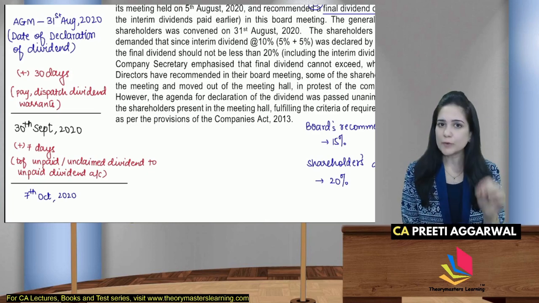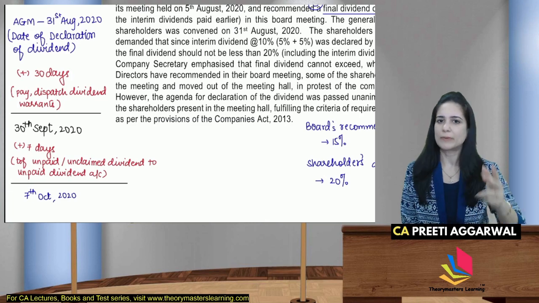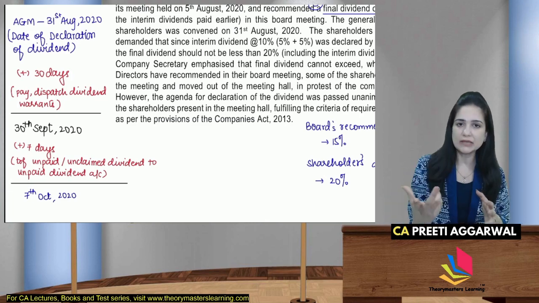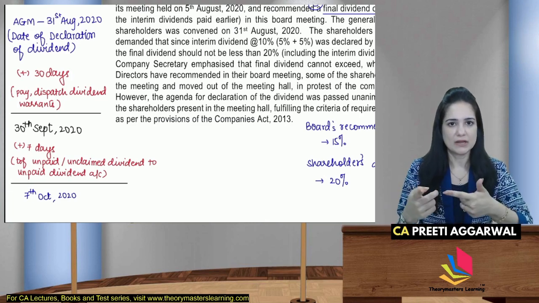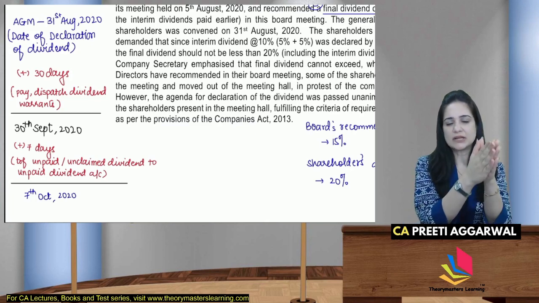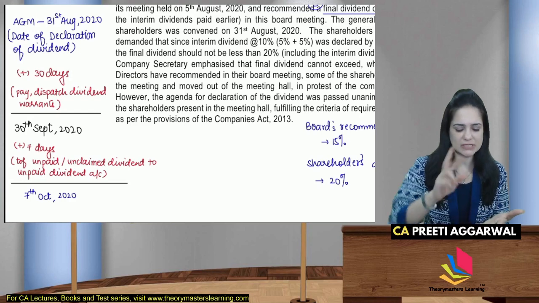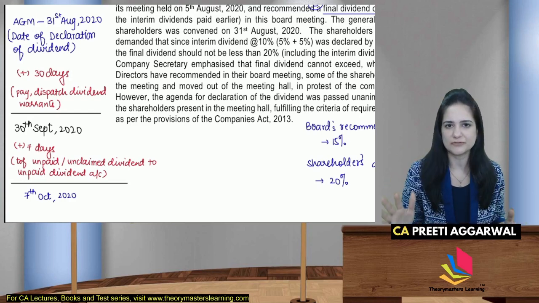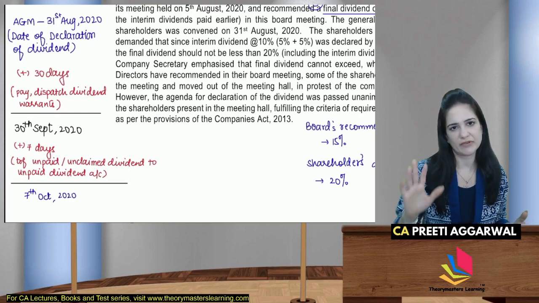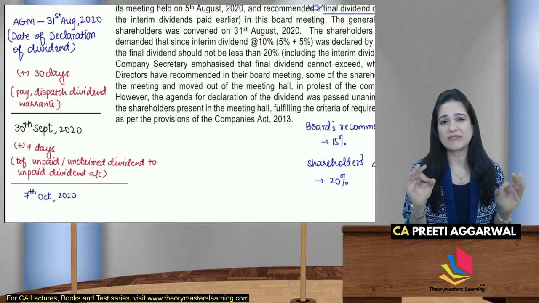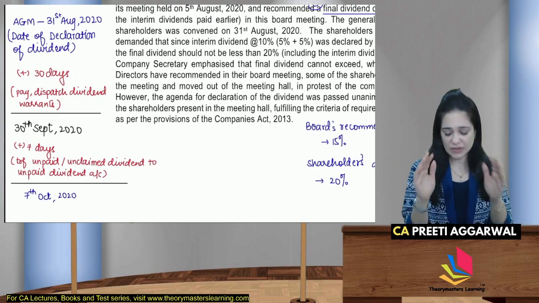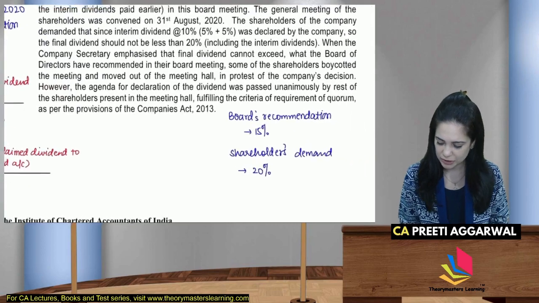These dates are very important for us. Now you will say, "Ma'am, you already knew this, that's why you made notes." No, you should anticipate that if this is the data provided to me, next they will definitely ask that it should be paid within 30 days. If it is not paid within 30 days, I need to transfer the amount to the unpaid dividend account within 7 days. These are time saving techniques. This will help you to save a lot of time when you read the question.